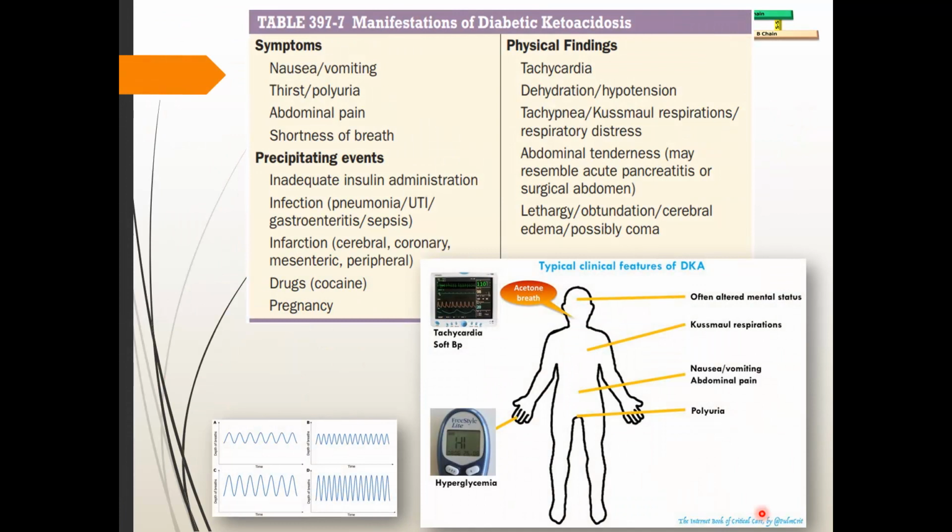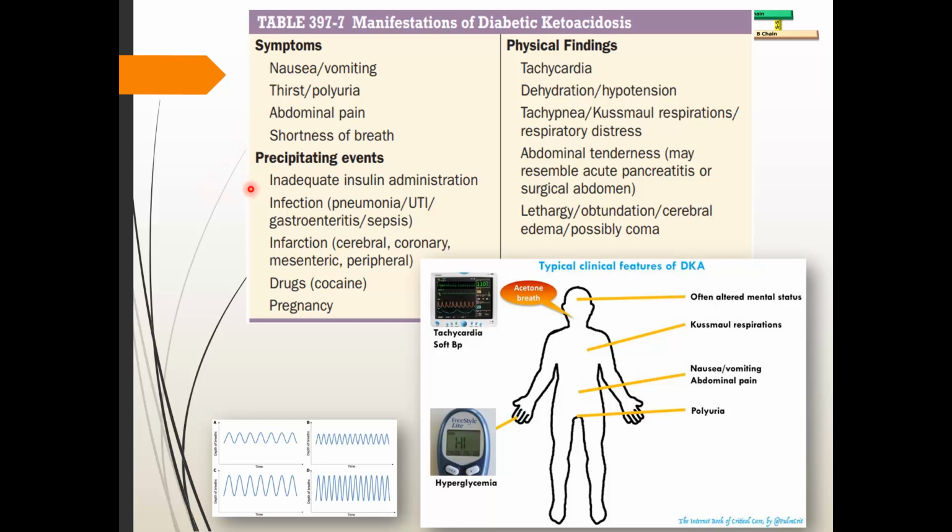But before going to fix it, let's look at the symptoms. So this is a table from Harrison. You can see the symptoms: nausea, vomiting, thirst and polyuria. I have already told you the mechanism of all these symptoms. And abdominal pain. Yes, sometimes dehydration and abdominal pain, so you can think about pancreatitis also. The patient sometimes comes with pancreatitis with almost similar features. Hyperglycemia will also be there, so you have to think about that. But yes, for pancreatitis patients, you do not have symptoms like Kussmaul breathing and acetone breath. So that is the thing you have to keep in mind.